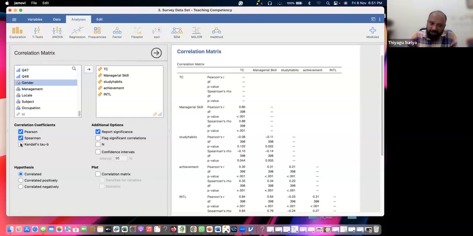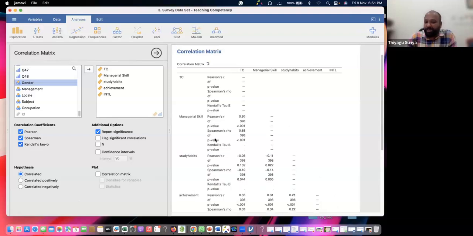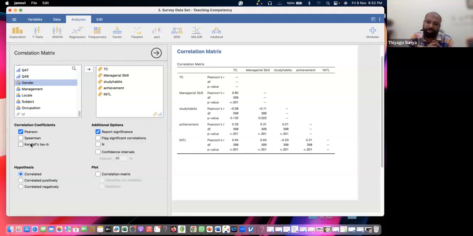Suppose you don't like to go with Spearman, and you want to go with the non-parametric Kendall's, click Kendall's tau and you get another report also. Are you able to see this? I'm generating all three together, parametric and non-parametric, but you have to cross-check the basic assumptions. In this case the data sets are continuous, therefore you can go with a parametric test like Pearson. Suppose you want to remove one, you can remove it. This is a good option available in Jamovi.